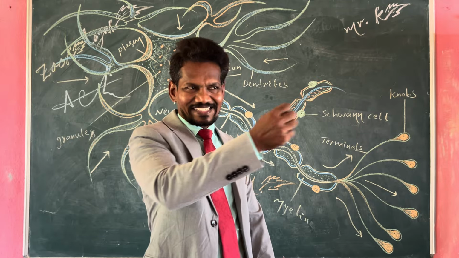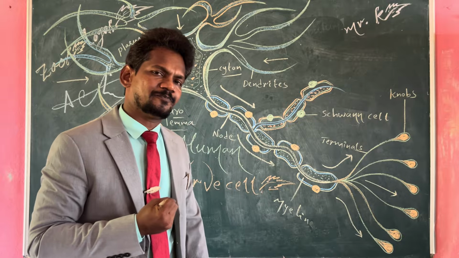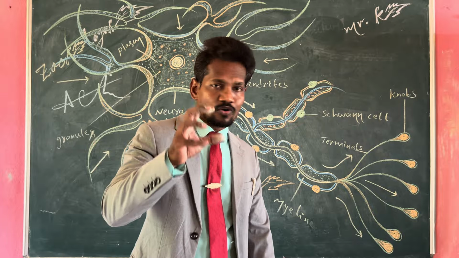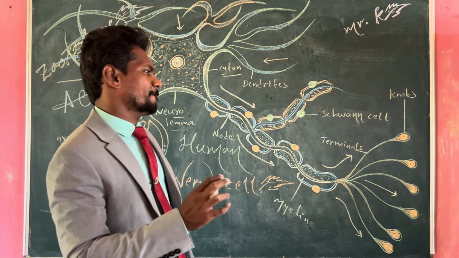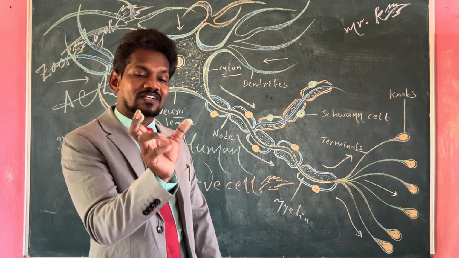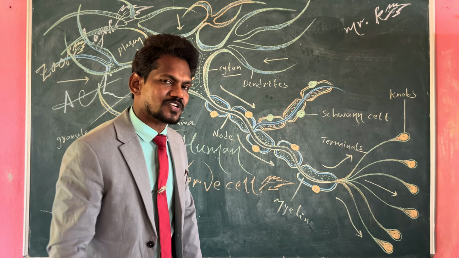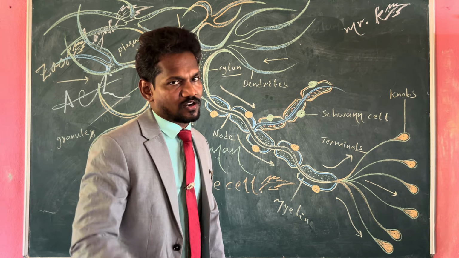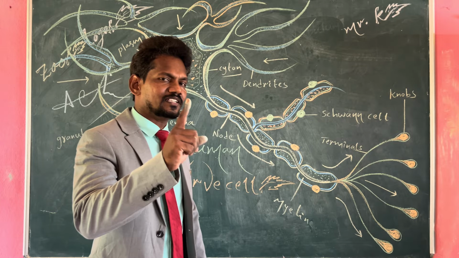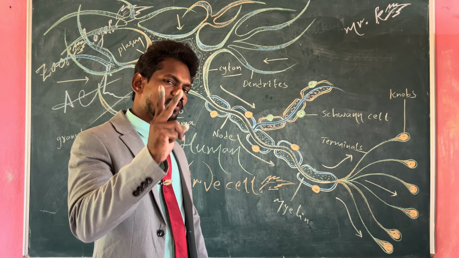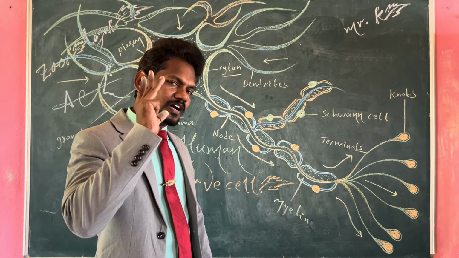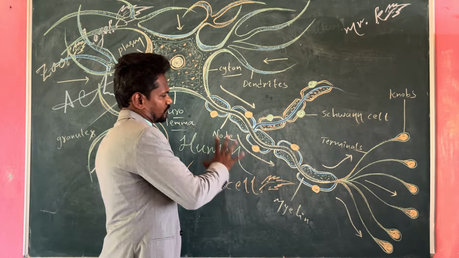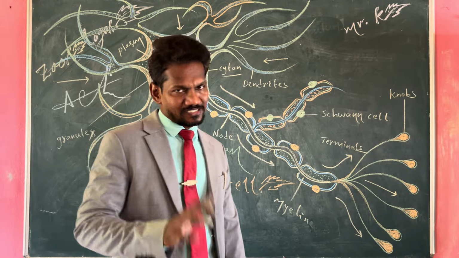Sensing the message or stimulus is done by the sensory neuron. The neurons which help in responding are called motor neurons. And these sensory and motor neurons are interconnected with the help of one more special type of neuron, called associated neurons or interneurons. Sensory or afferent, motor or efferent, associated or interneurons. So these are the types of neurons or nerve cells.